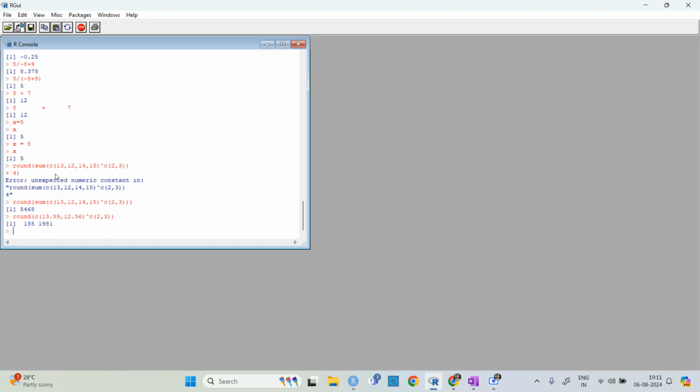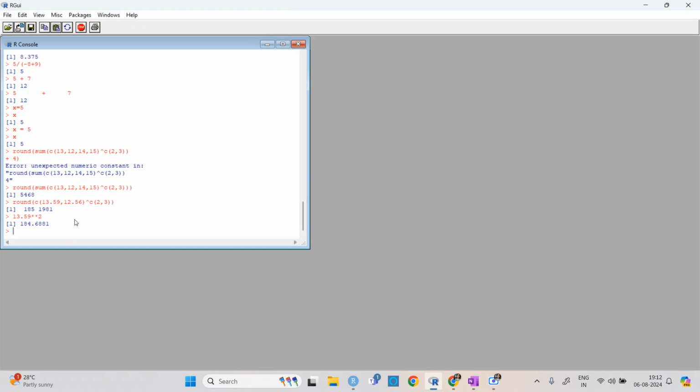I think when you use the round function with integers, it doesn't have much value. But if you write 13.59 to the power 2, I'm getting 184.68, but because I have used the round function, it is giving me 185.